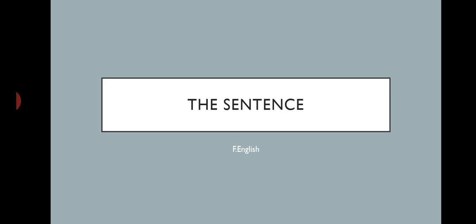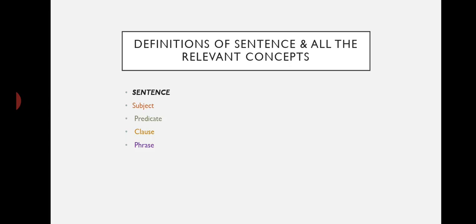So our very first topic is that of the sentence, and the basic thing is that you need to know what are the important things or what are the parts which are quite important with relevance to the sentence, and these are subject, predicate, clause, and phrase.